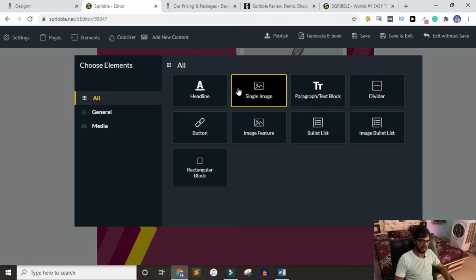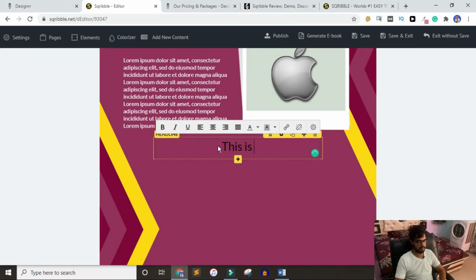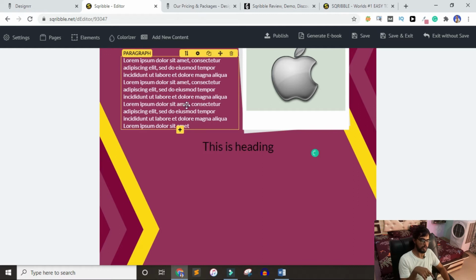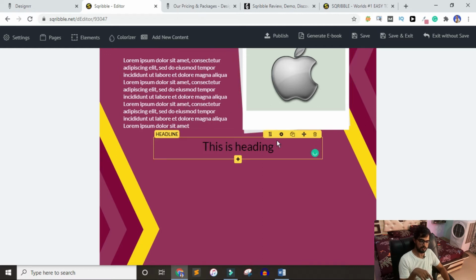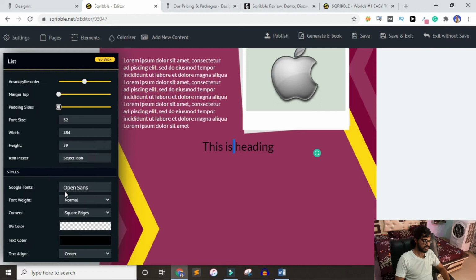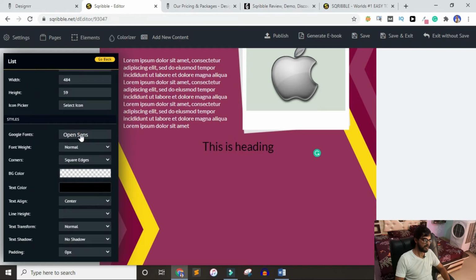So let's just insert a heading tag, this, and if you want to insert a new thing, you can use this plus button, or if you have already inserted that kind of element, you can copy any of them. Like this, you can copy the heading. If we talk about its customization, if I click on the gear icon, you can control the margin top, but you cannot control margin left, bottom and right. And padding is also not a lot of customization. So these are your customization. It uses Google Fonts API, so that is a good thing.